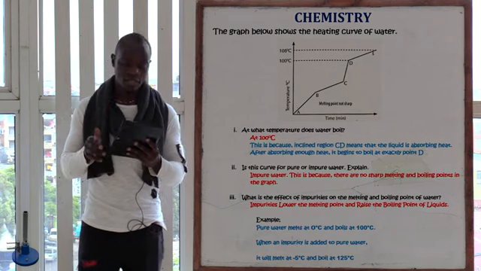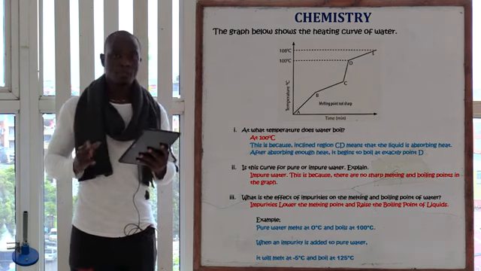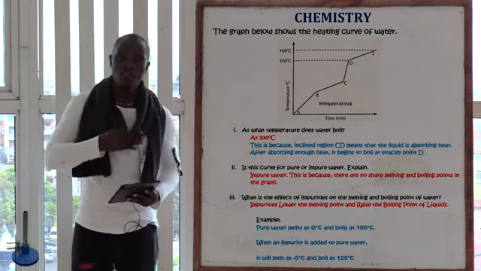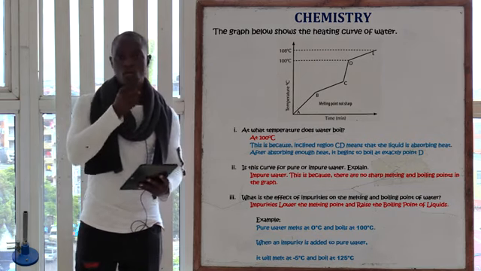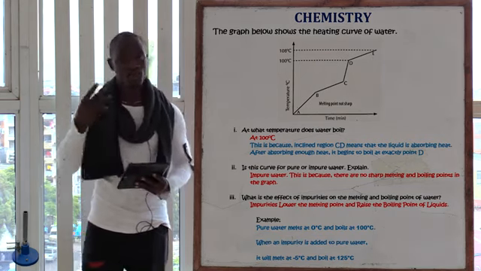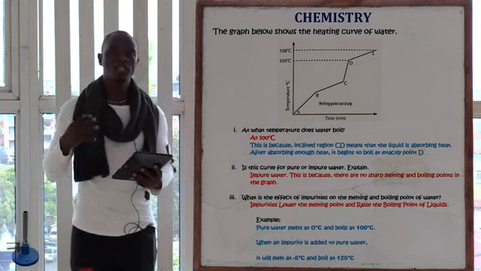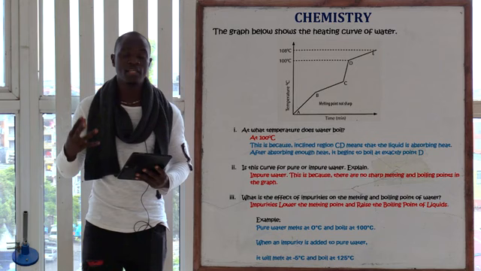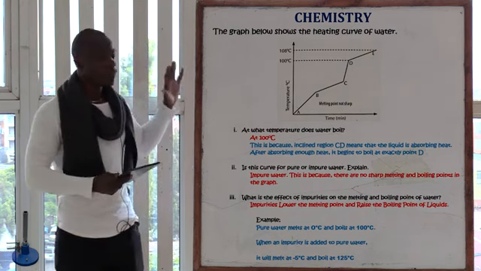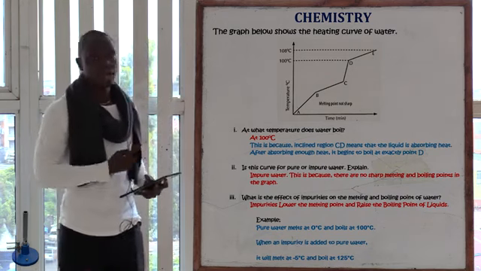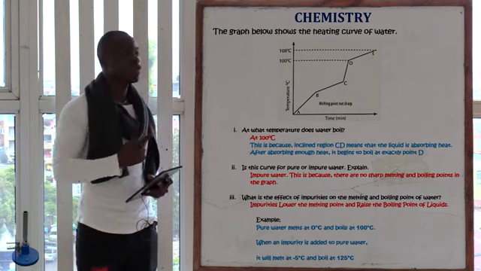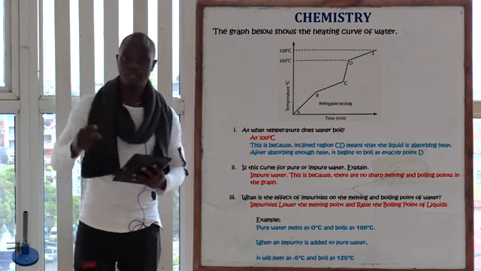But let's look at the regions. Part AB. Remember, an inclined line always means that we are absorbing heat. In this case, this graph represents a heating graph, because the graph goes from bottom to top, going towards the right.